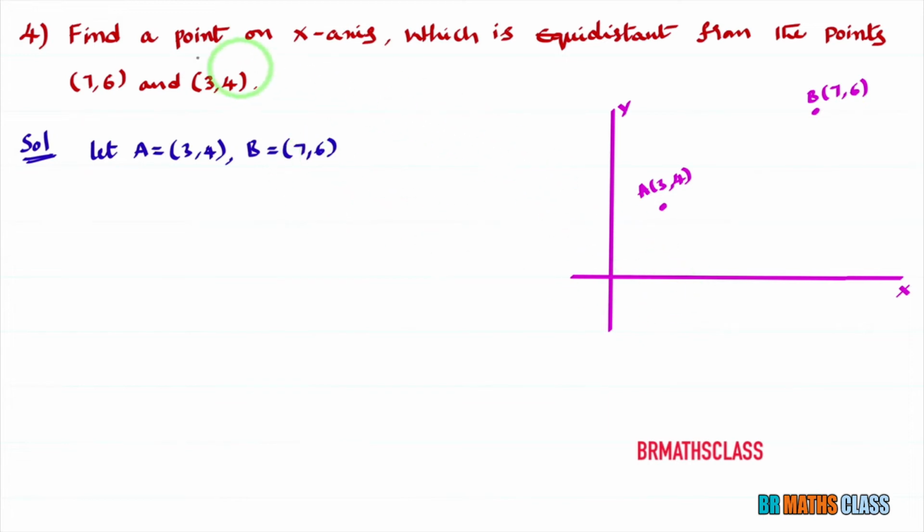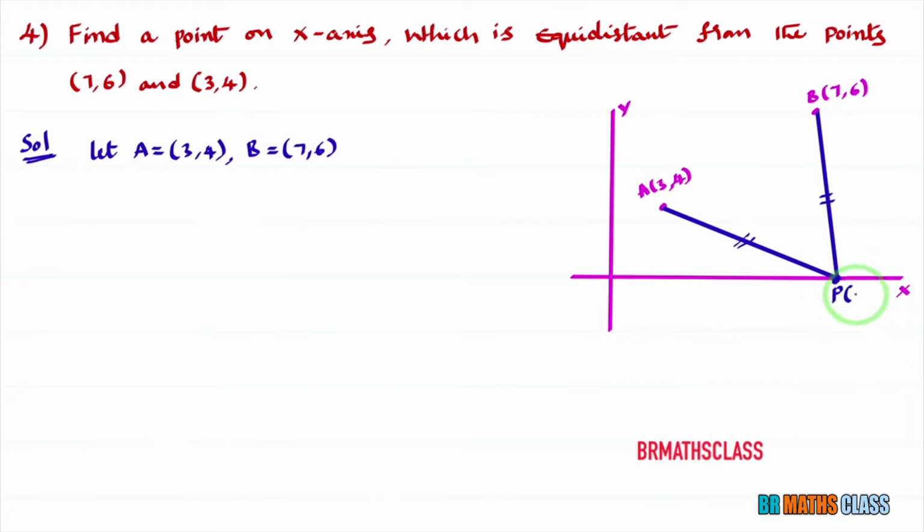Okay. Now you need to find a point on the x-axis which is equidistant from these 2 points. That will be somewhere around here, just guessing. This is the point on the x-axis which is equidistant from these 2 points. It means that this distance is same as this distance. So we need to find the point on the x-axis. I'll name it as P.